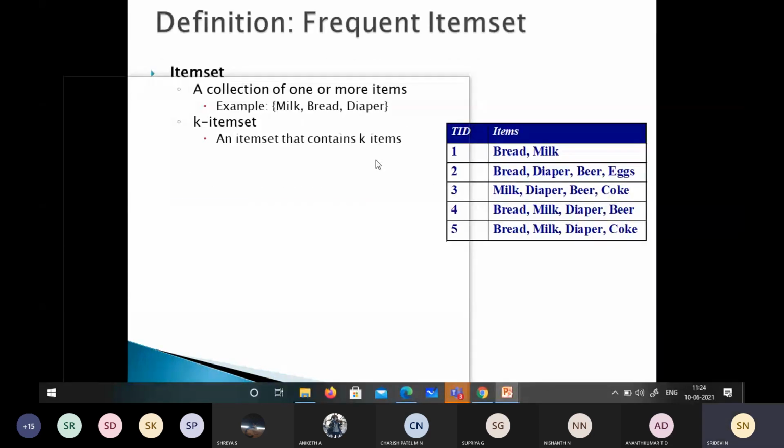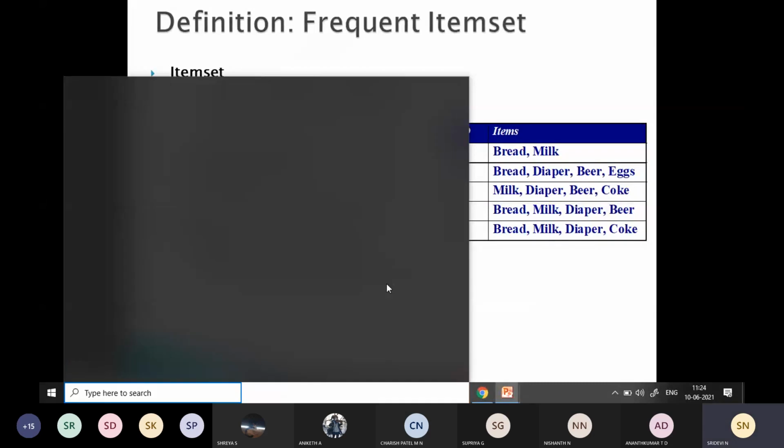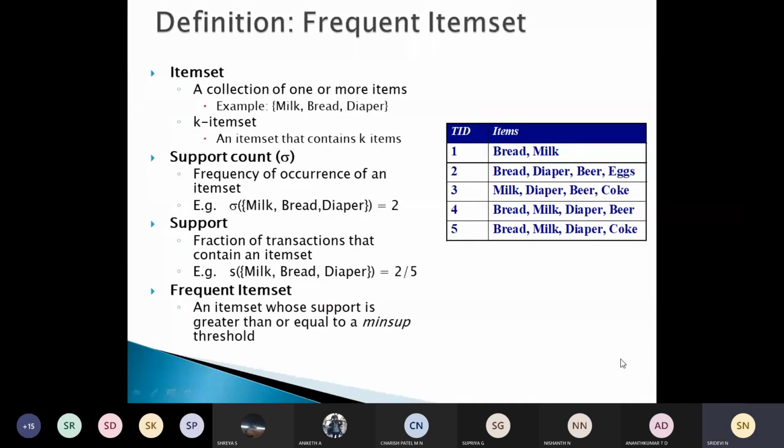So let's look into the definitions. We are finding the definition for frequent item set. Item set: it's a collection of one or more items. So an example could be this.